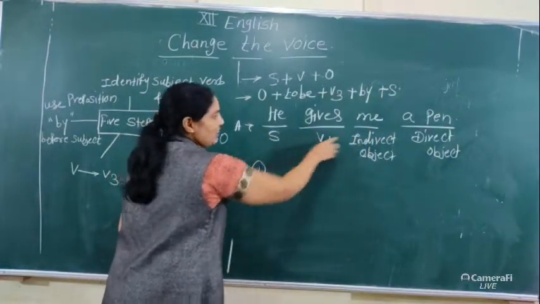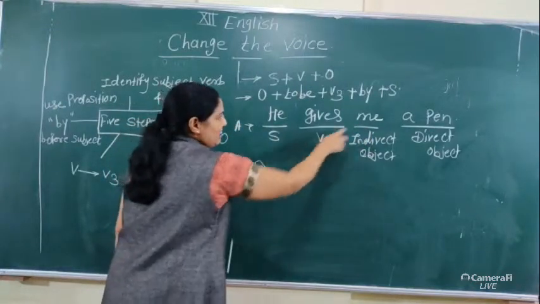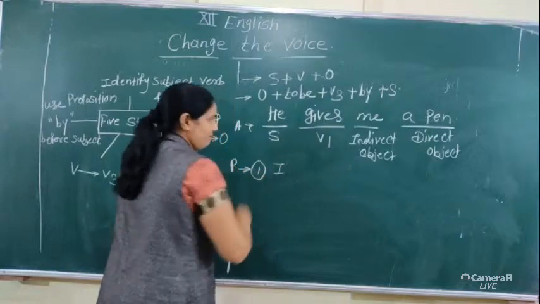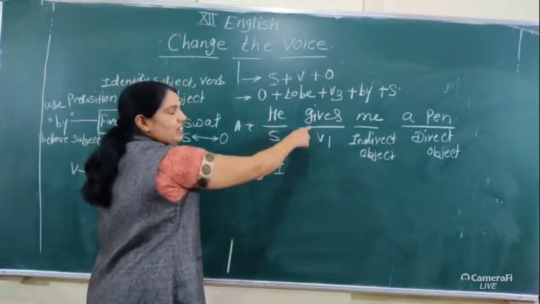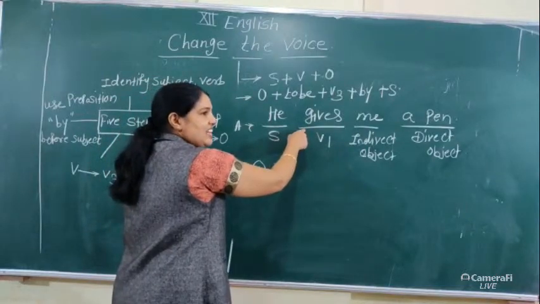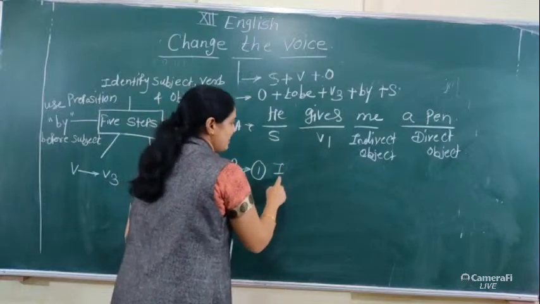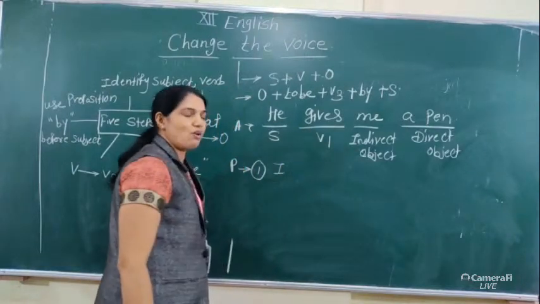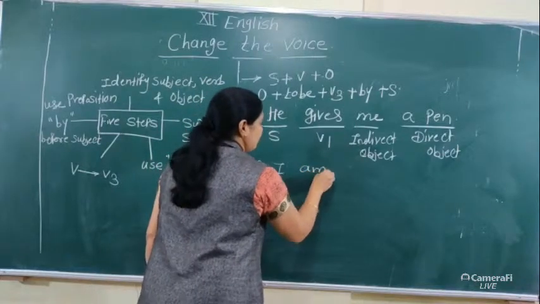The first answer, using the indirect object into the place of subject, that me into I, which I have given you already. The tense of the sentence here, the verb form is in simple present tense. That's why the to be form we use here is I am.